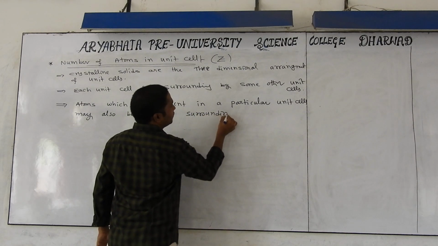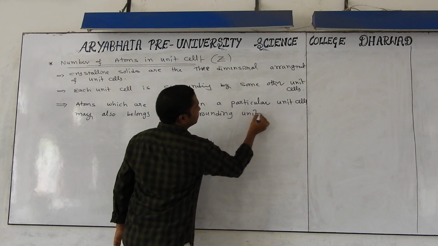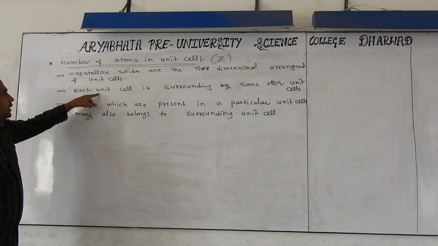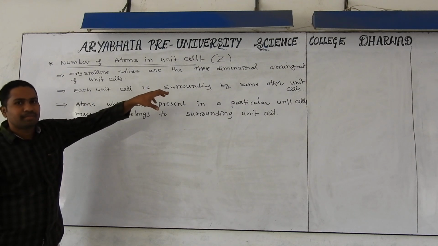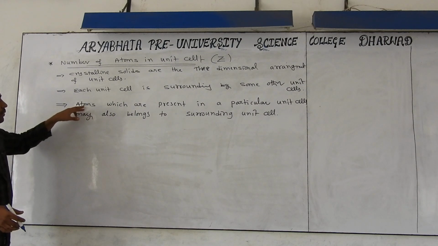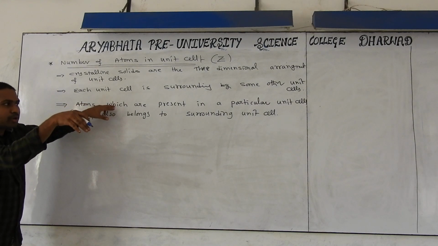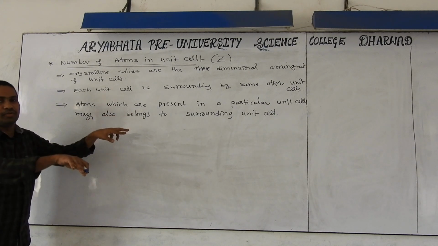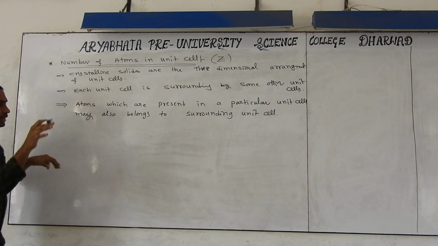Once again, see this point: in the three-dimensional arrangement, each unit cell is surrounded by other unit cells of the same type. Due to that, whatever atoms are present in that particular unit cell may also belong to the surrounding unit cells. We have to understand this carefully.